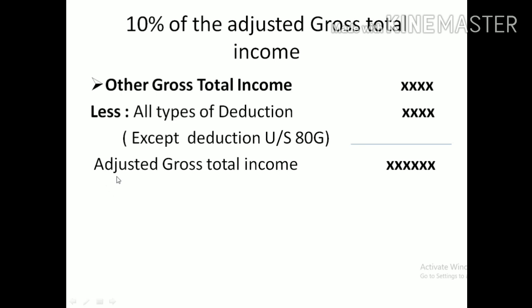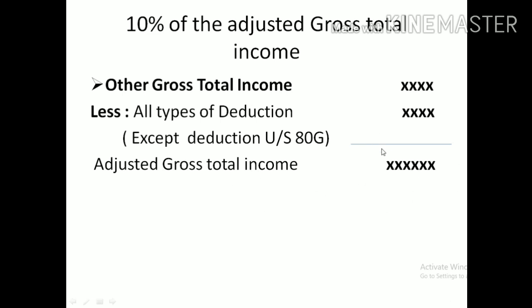Then you will get adjusted gross total income. Once again, how to calculate 10% of adjusted gross total income? Simple. First, take the gross total income. From that, deduct all types of deduction that the company has the eligibility to claim, except, very important, deduction under section 80G. When you deduct that amount from the gross total income, you will get adjusted gross total income.